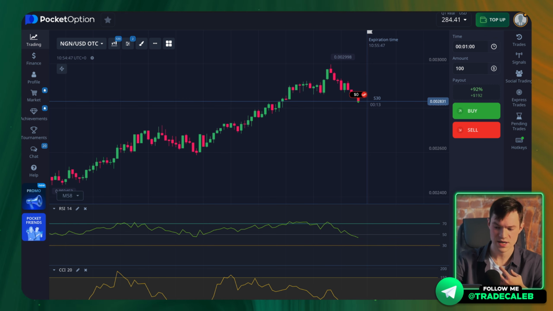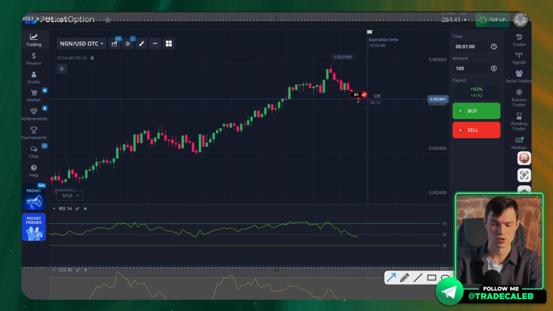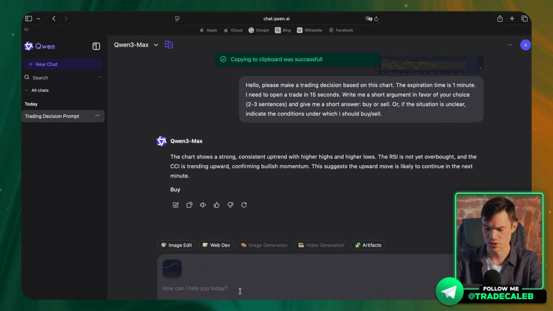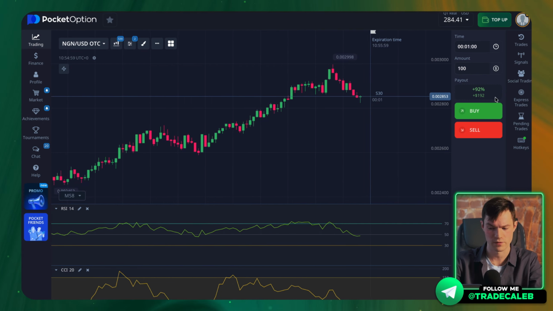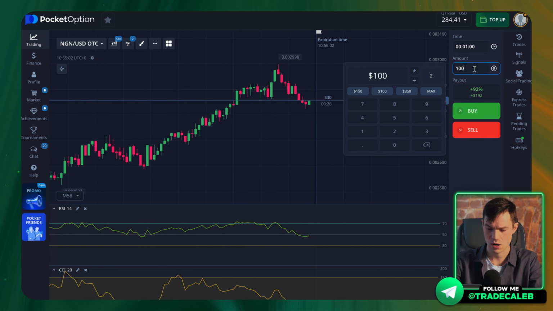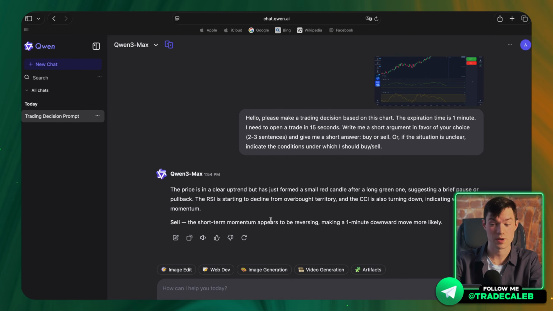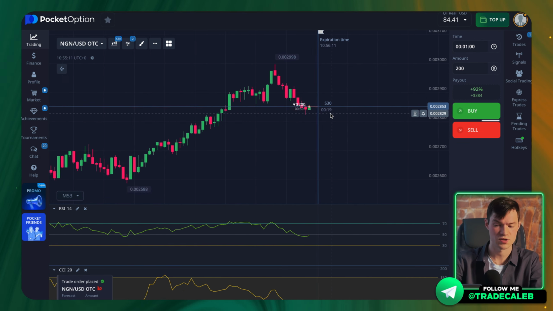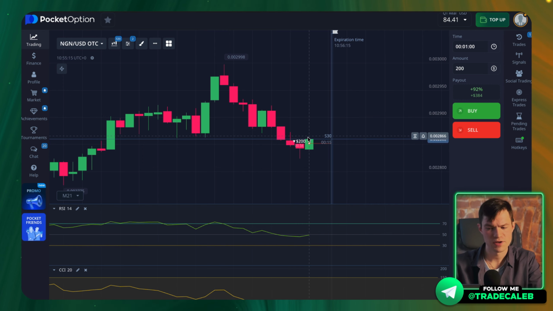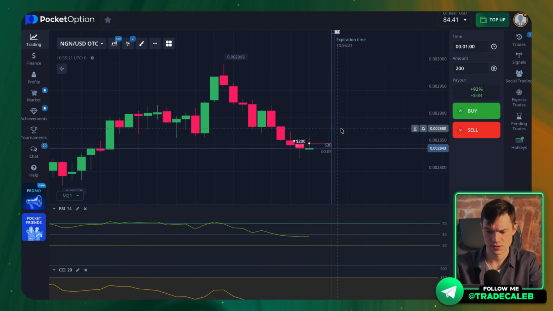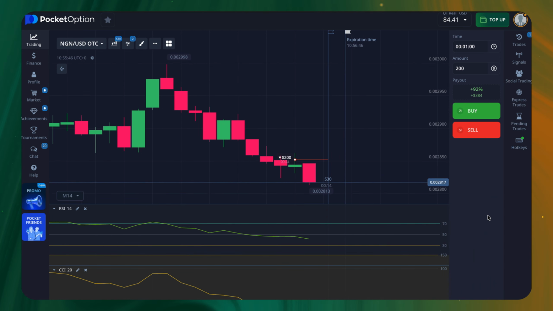Listen, our third trade closed in the red. I think we should check if this prediction is still relevant. So let's quickly do the same thing and make more informed decisions. I think the next trade should be for 200. Now the prediction has changed and we open a trade on the downside. If the trade closes in plus, then we overlap the previous loss of 100 and still make some profit.